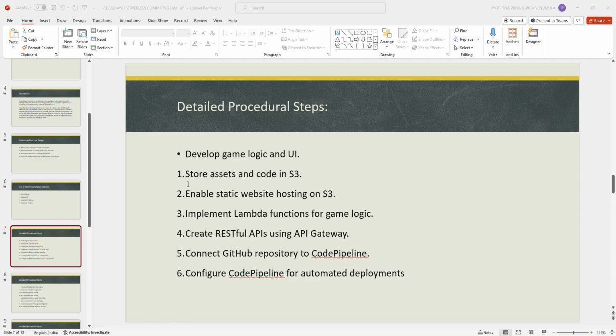Yeah, this is the code I have written for index.html, where I have created just the introduction,